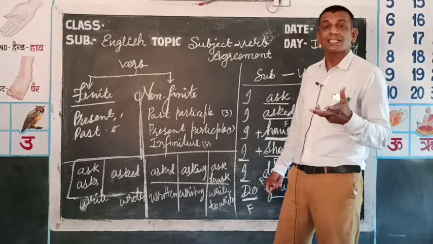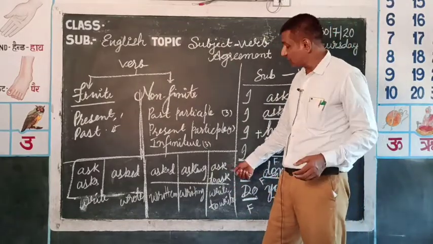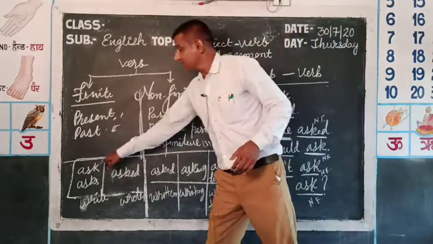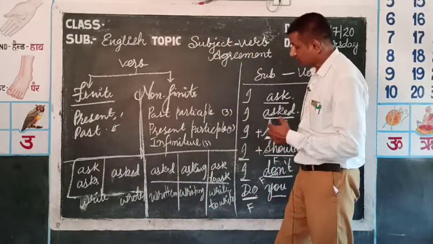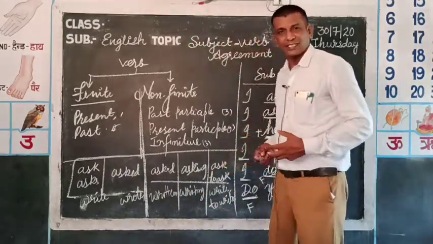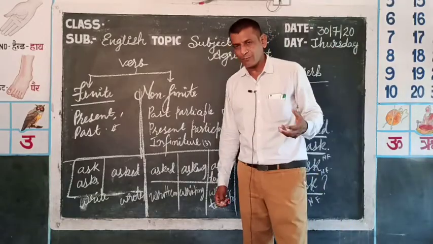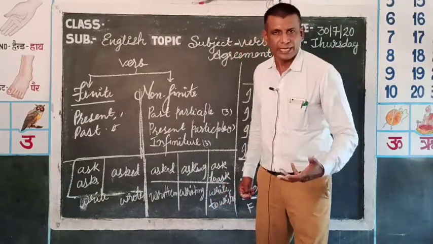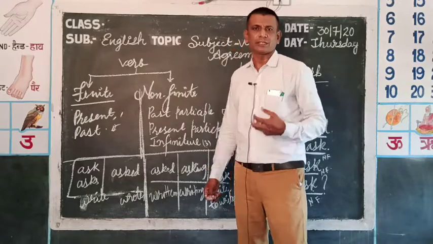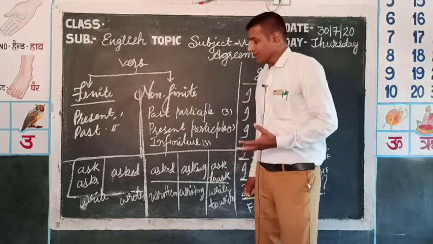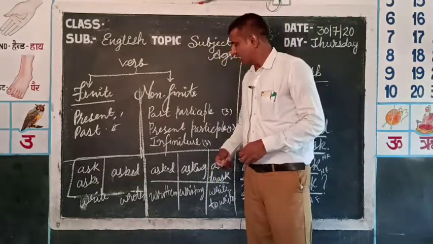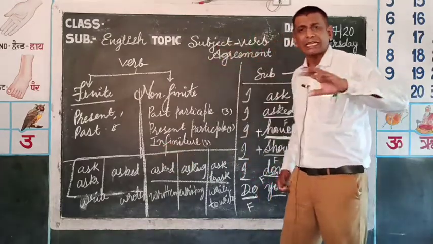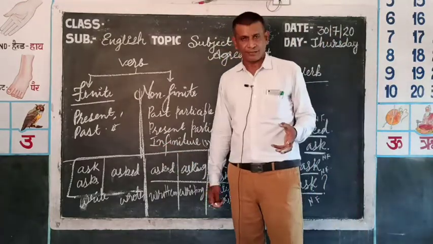When you say I ask, this ask is not the infinitive form, this is the present form, because looking-wise both are the same, but we identify a word by the place it is used, with the subject or with the word. This makes it very clear when you write sentences.